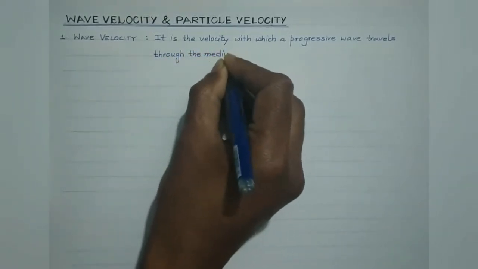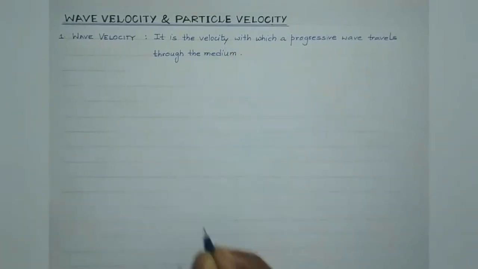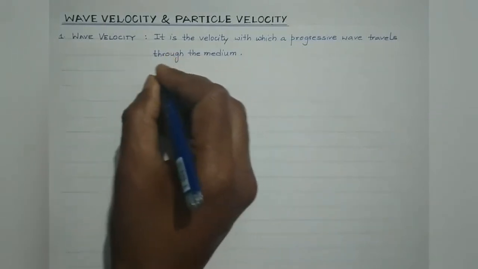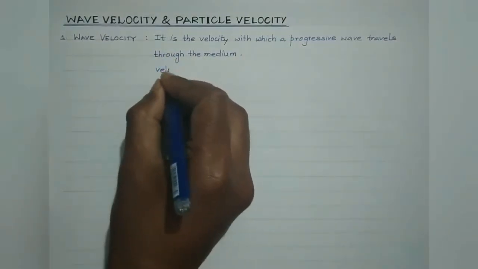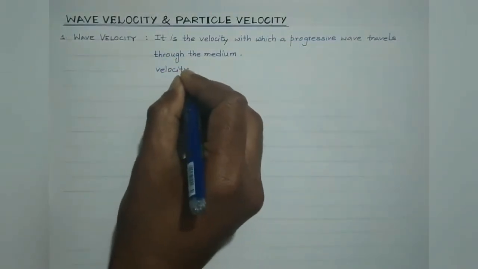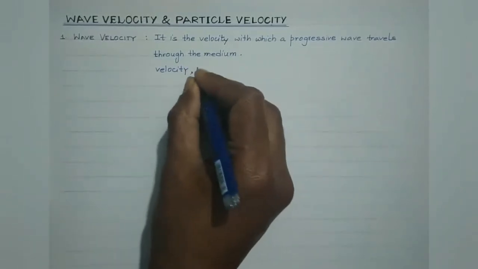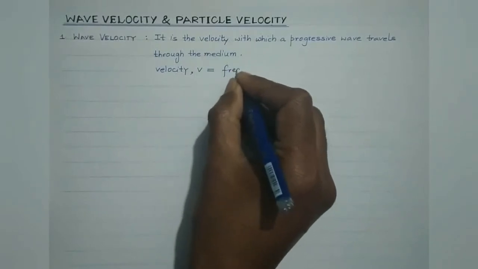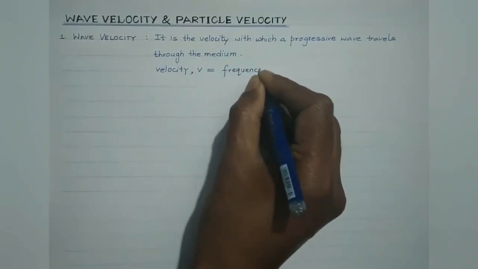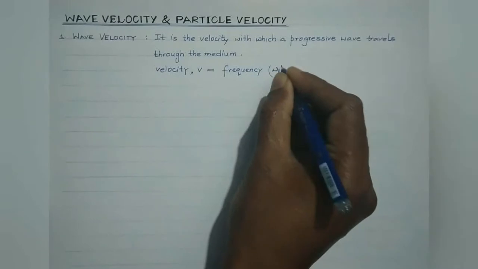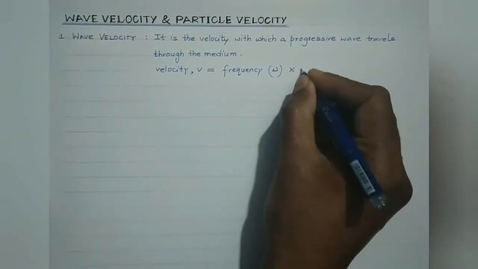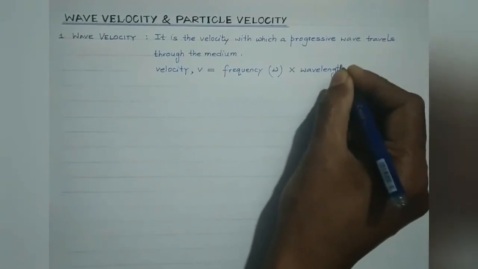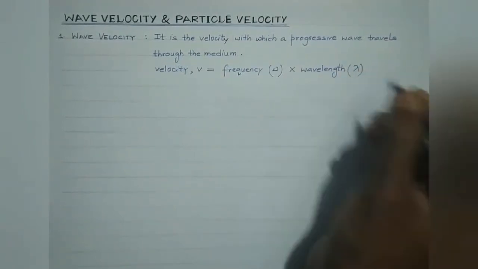We are aware of the relationship between the wave velocity, its frequency and the wavelength. Now we know that the wave velocity, which we will represent by V, is equal to the product of the frequency of the wave, represented by nu, and the wavelength of the wave, represented by lambda.